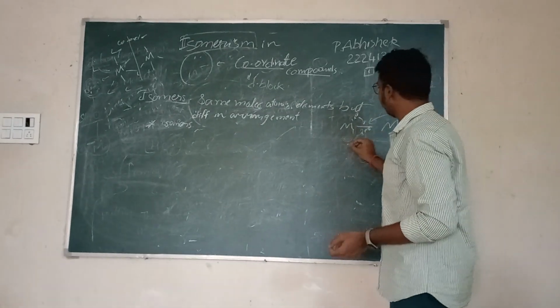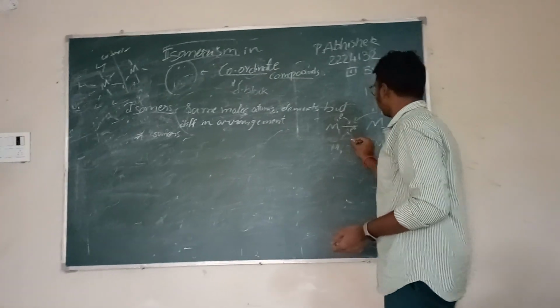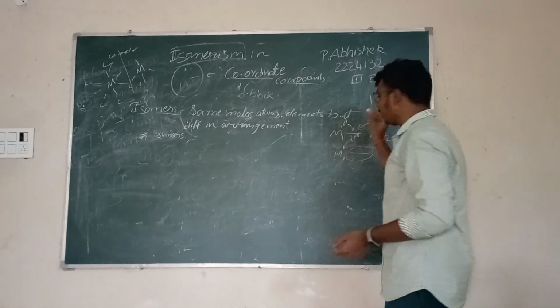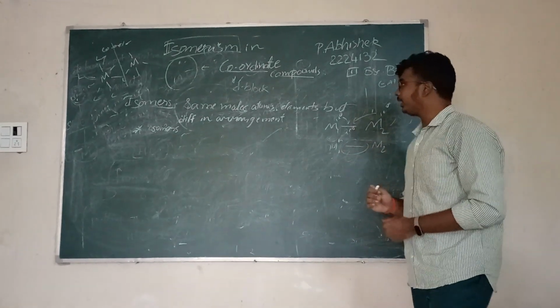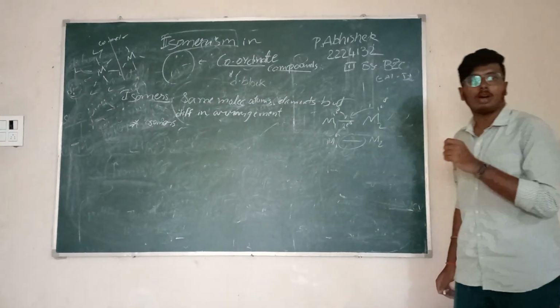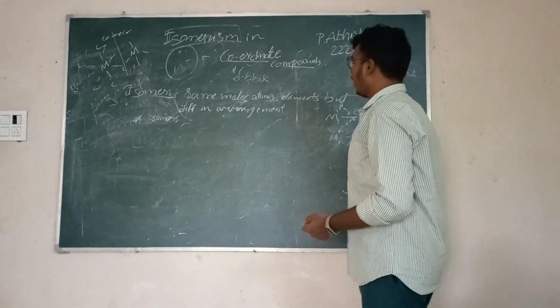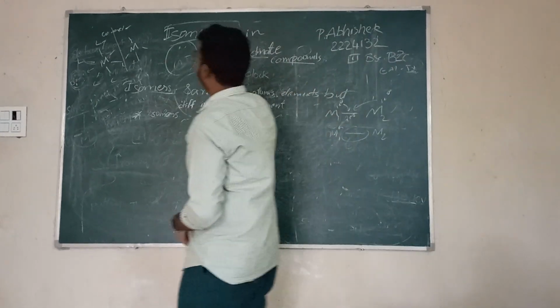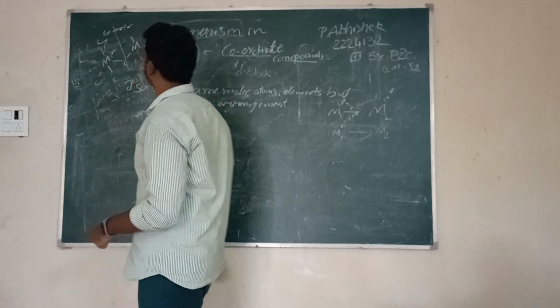But in a coordinate covalent bond, both the electrons which are required for the formation of a bond are donated by only a single atom or molecule. Hence, this is known as a coordinate covalent bond. These molecules have bonds which are coordinate covalent.